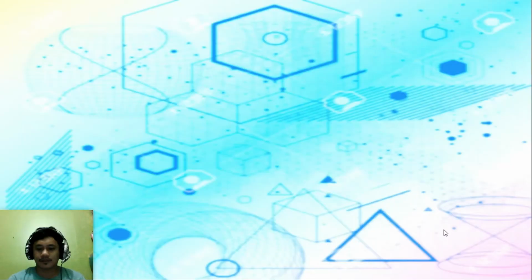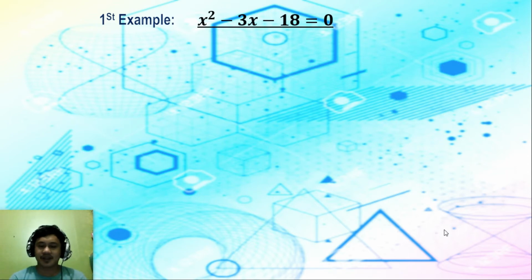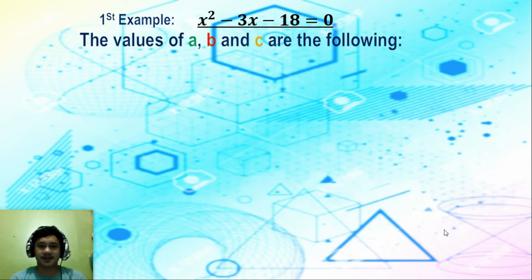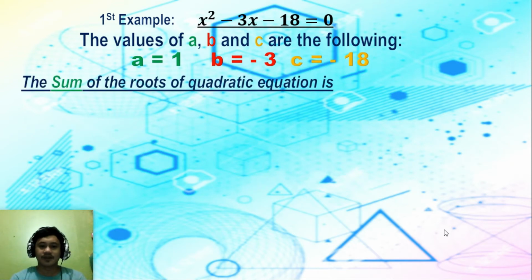Okay, let's have this first example. x squared minus 3x minus 18 is equal to 0. So you are going to find the sum and the product of the roots of this equation. So all you have to do first is to find the values of a, b, and c. So a is 1, b is negative 3, c is negative 18. So we are going to find the sum of the roots of the quadratic equation by using the formula, which is negative b over a.